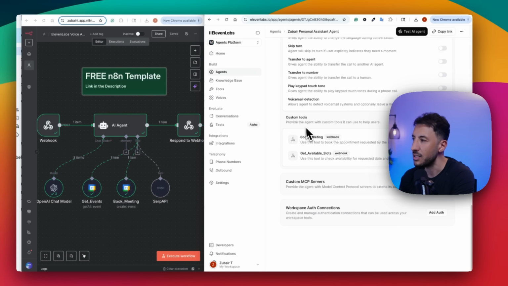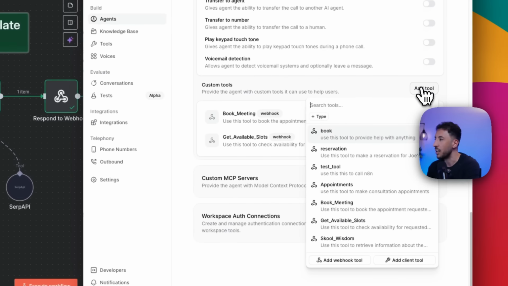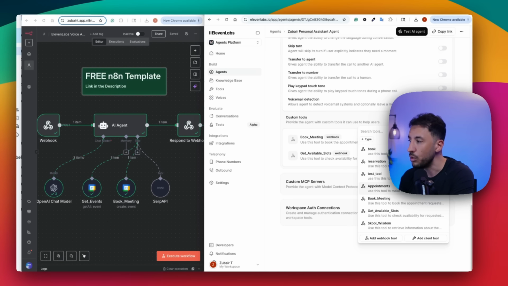But let me go ahead and make sure that we go to this custom tools call. So this get available slots tool. This is where you can add custom tools to reach out to third-party apps like our n8n here. The way to do that, you just click on tool, and you then provide the tool that you want to book here. Now the custom tools, I have a bunch obviously, but yours is going to look blank.